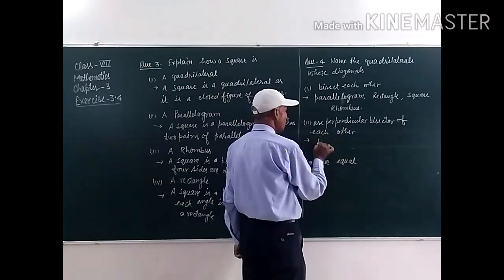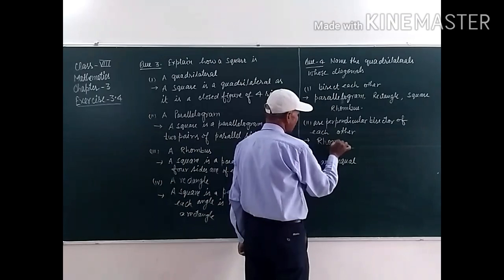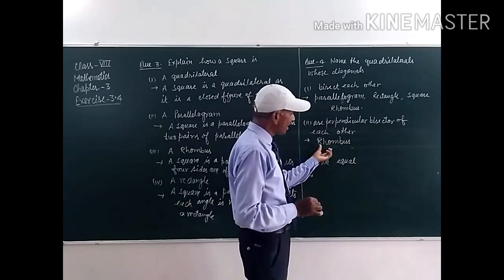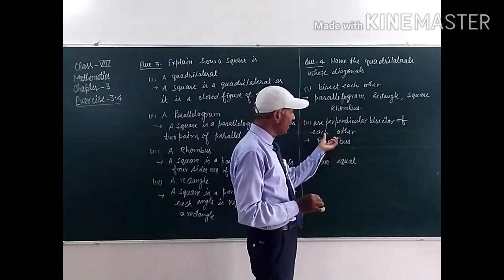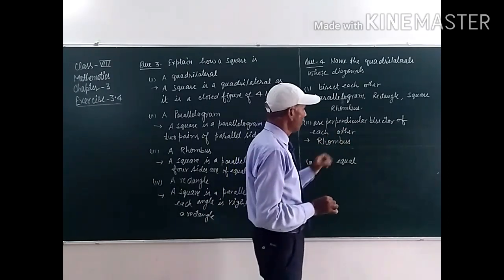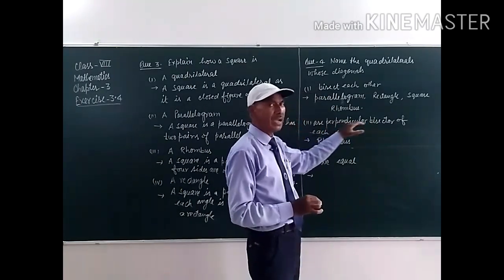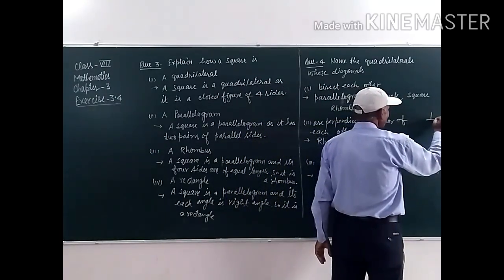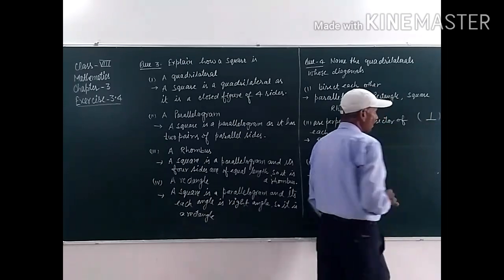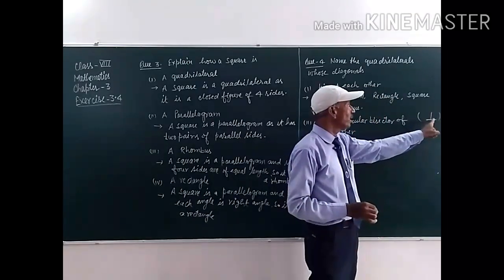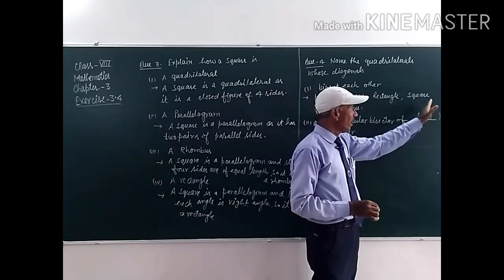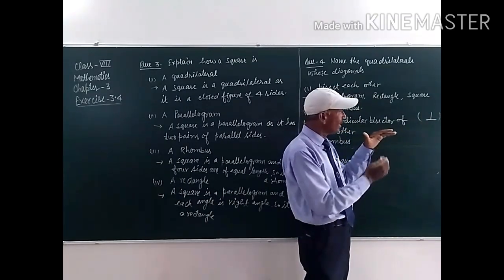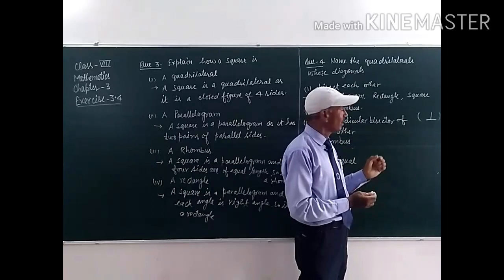So first one, rhombus: the diagonals of a rhombus bisect each other at right angle. Perpendicular bisector means right angle. Clear, student? Perpendicular means this one. This is the sign of perpendicular. It means, student, they make an angle of 90 degrees where they intersect, where they meet.